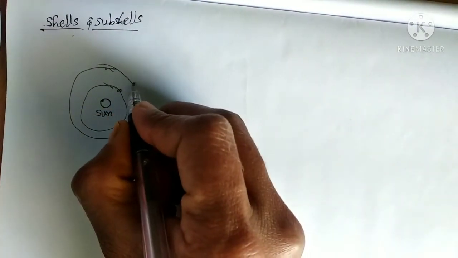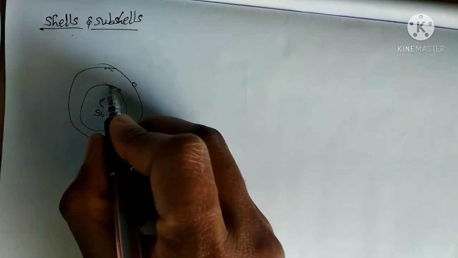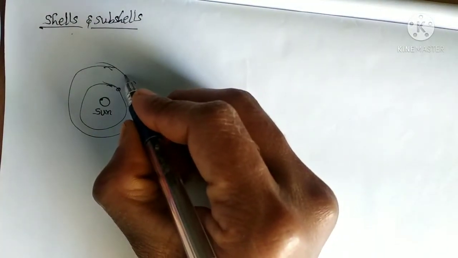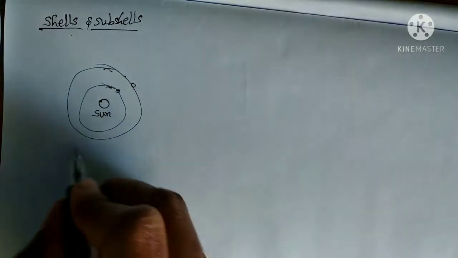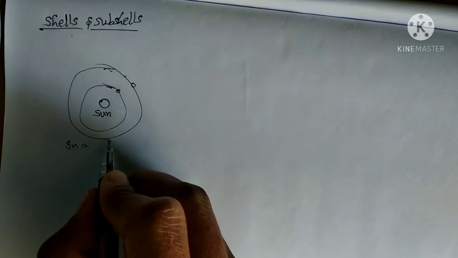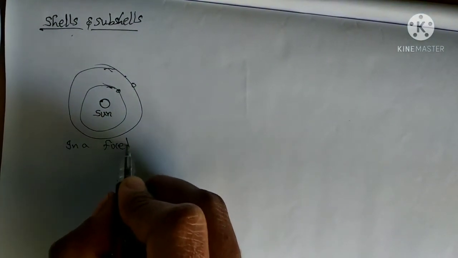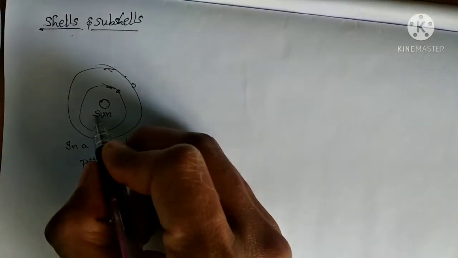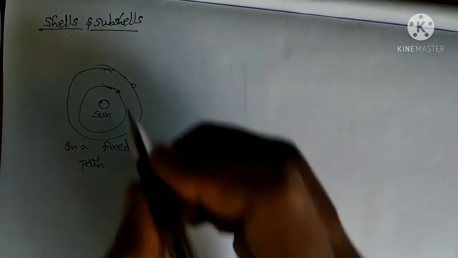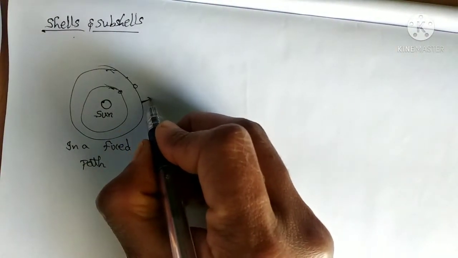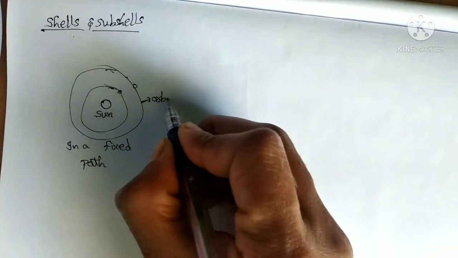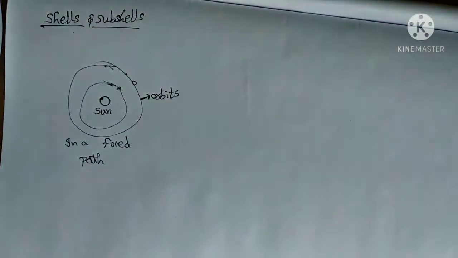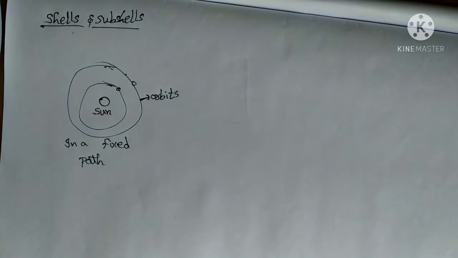How will they revolve? In a fixed path. So all the planets will revolve around the sun in a fixed path. These fixed paths are called orbits.